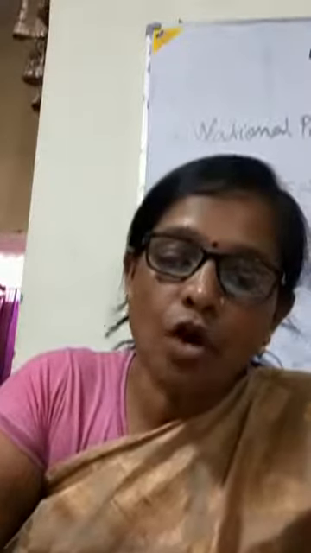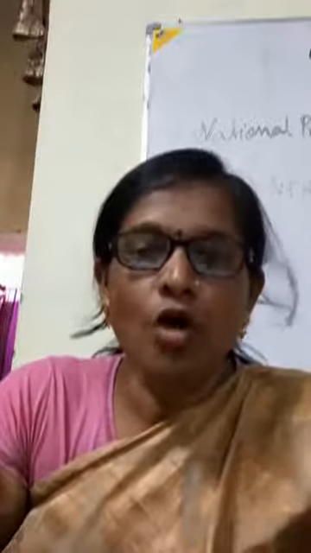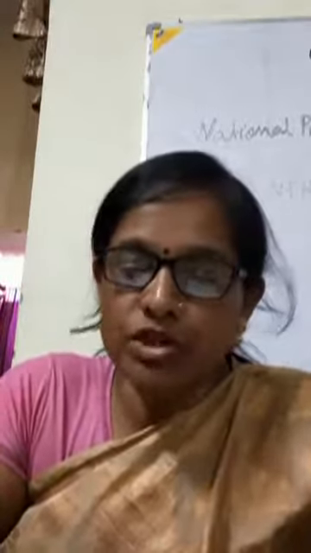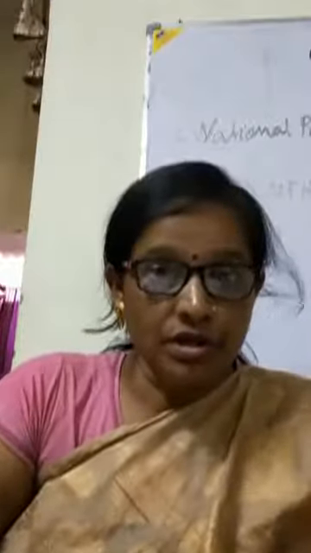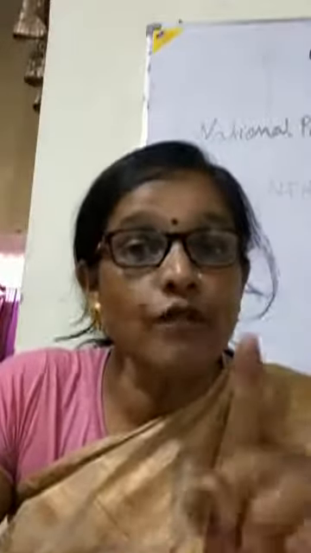Now, term of office and conditions of service we have to study. What is the term of office? For how long is the tenure of the Election Commission? Now see here. The Election Commissioners are appointed for a term of 6 years. So what is the tenure? 6 years.